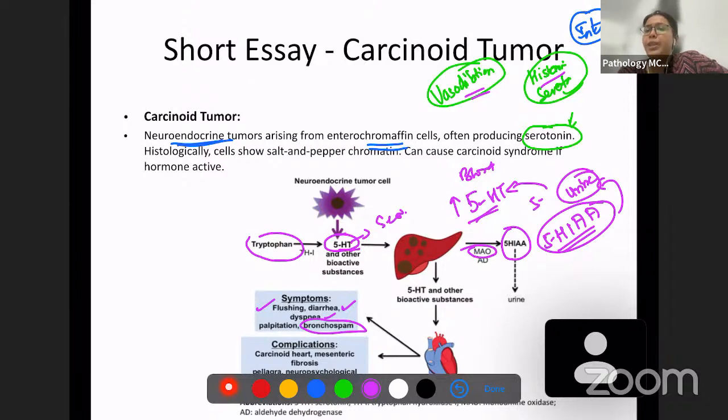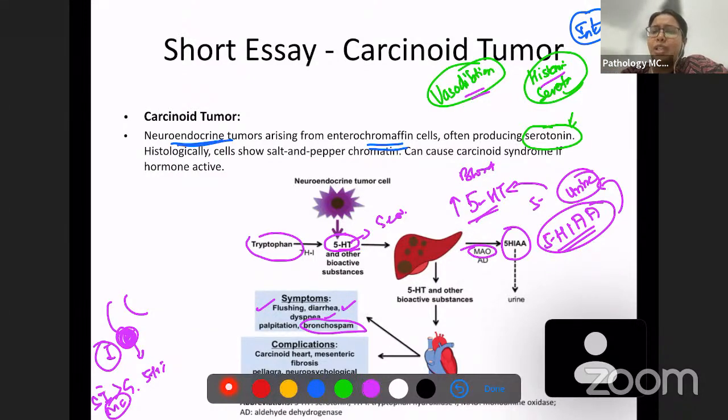Carcinoid syndrome, usually this is the pathway, it starts in the intestine. Small intestine is the most common site of carcinoid. Gastric carcinoids are also common, but small intestine more than gastric carcinoids. Okay, so you have a carcinoid tumor over here which is going to produce 5-hydroxytryptophan. Now, first site of metastasis always from a carcinoid is the liver. This would go to the liver and metastasize. Okay, so this is going to go and metastasize.